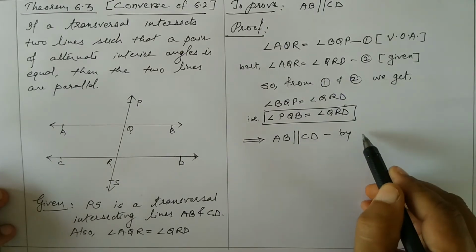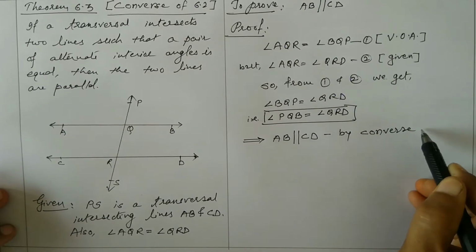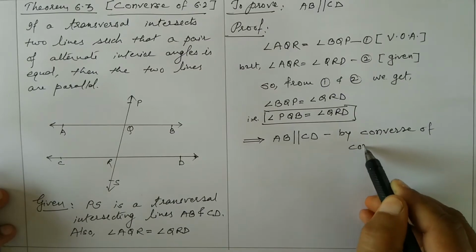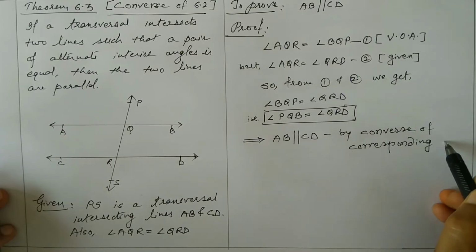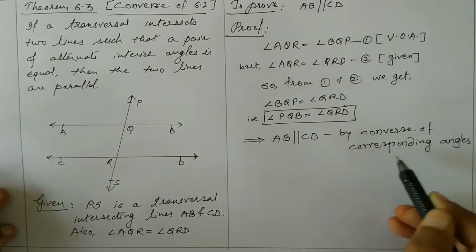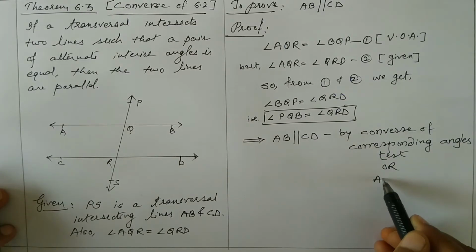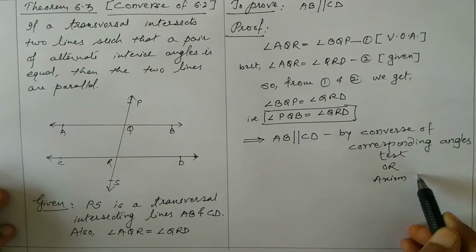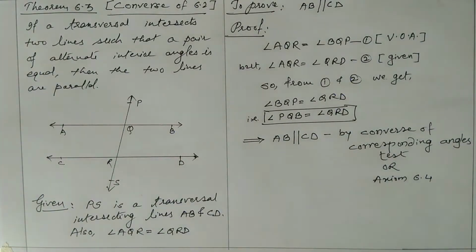By the converse of corresponding angles test, or you can write axiom 6.4. Better to avoid axioms, you should write these statements only, it is better. Hope you have understood this theorem 6.3.